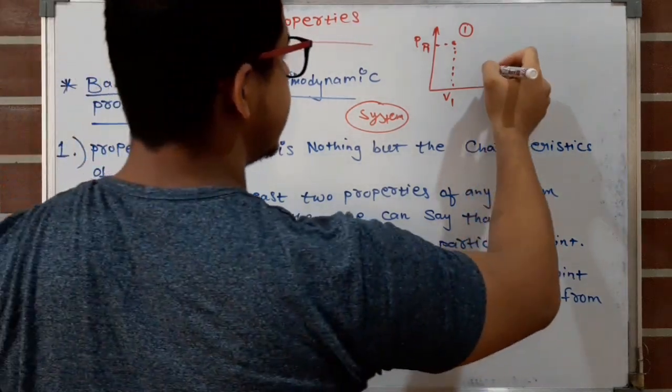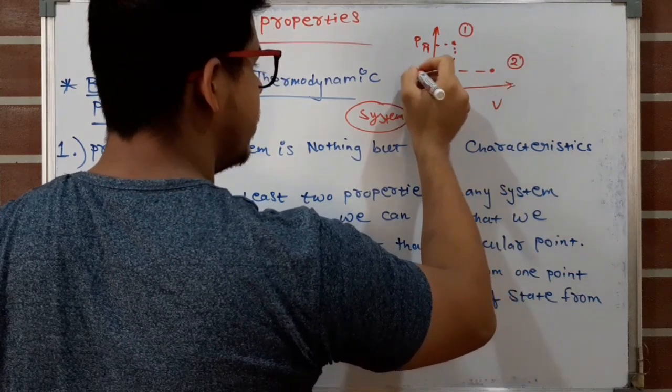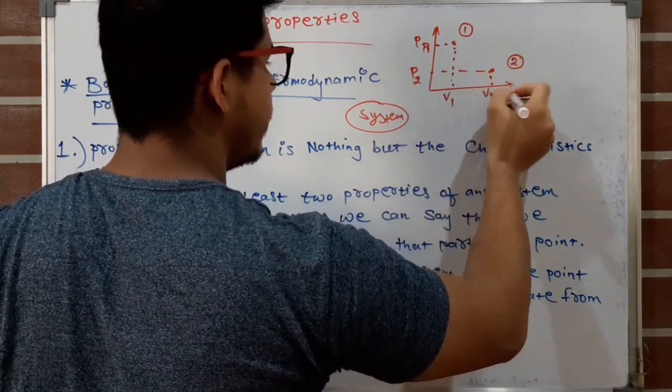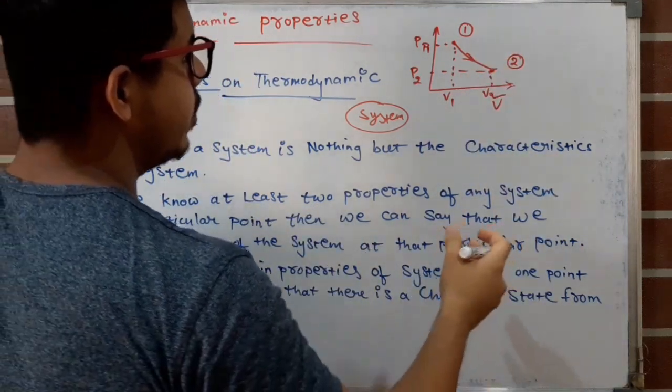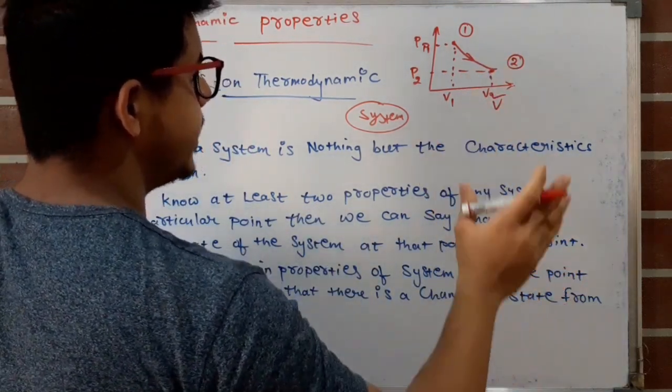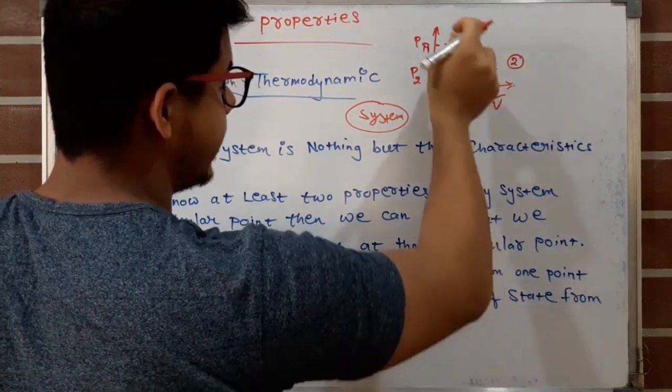Now this system at point 2 is at pressure P2 and volume V2. So when we know at least two properties of a system at a particular point, then we can say that we know the state of that system at that point.